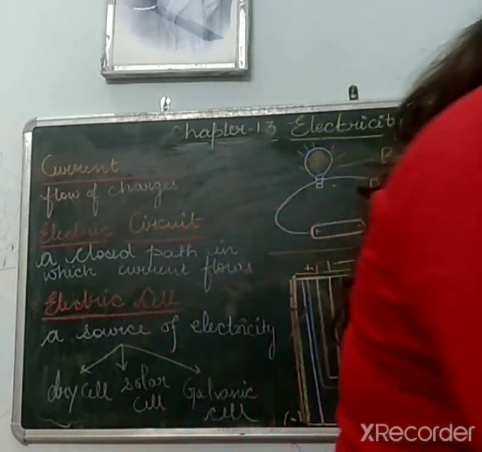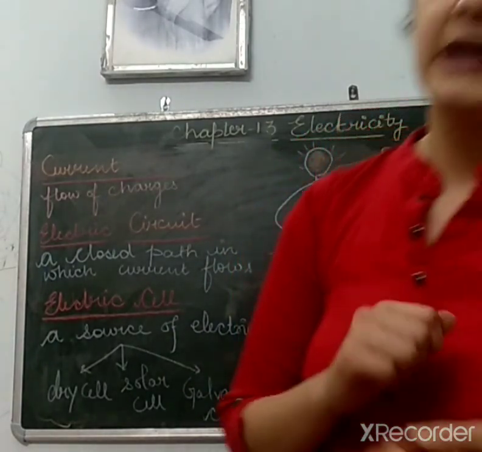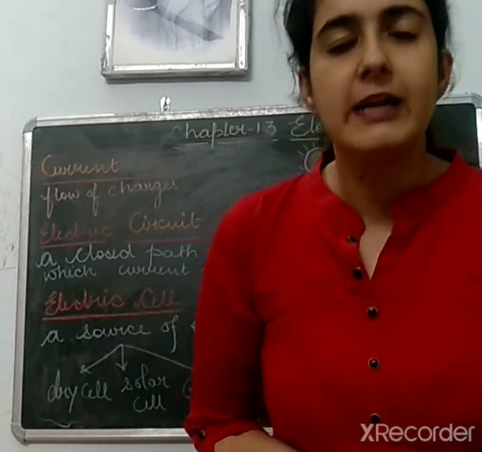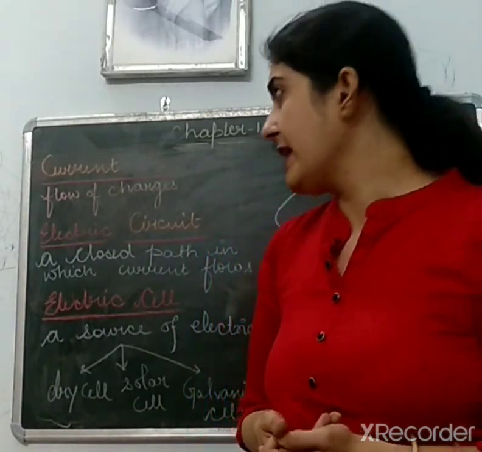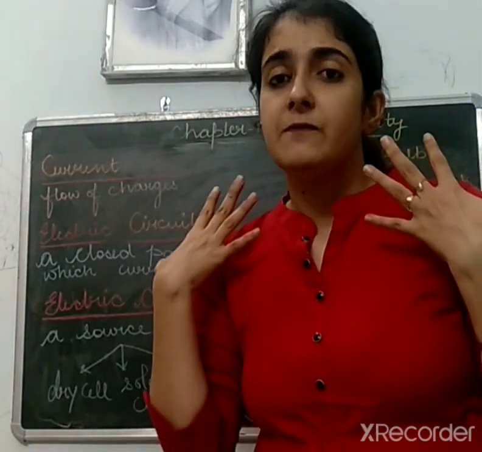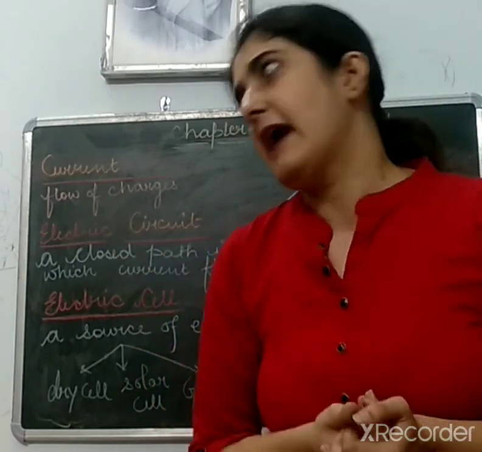Everything around ourselves is made up of atoms, and when the atoms are moved they get charged, either positive or negative. So current is the flow of charges carried on the atoms.